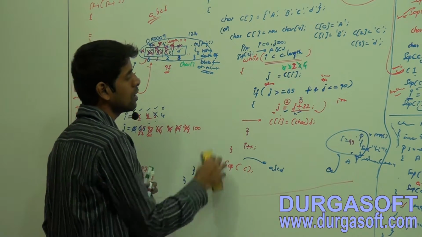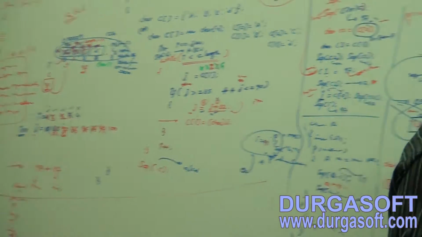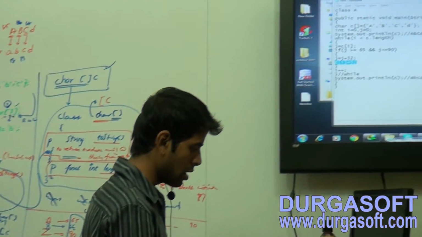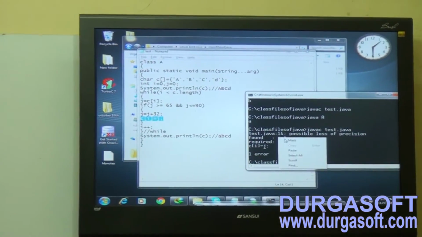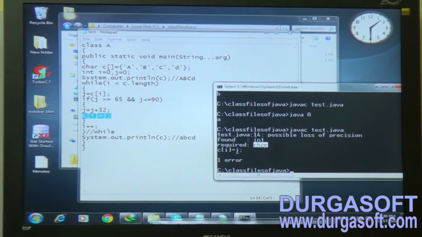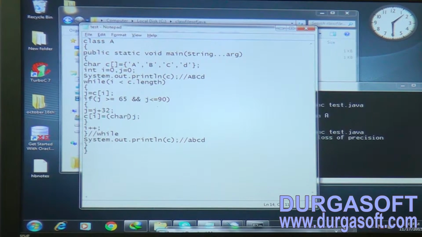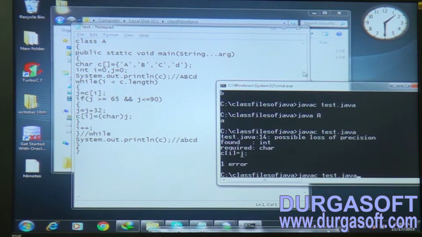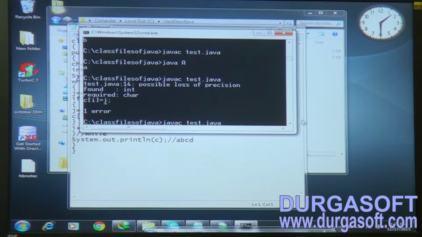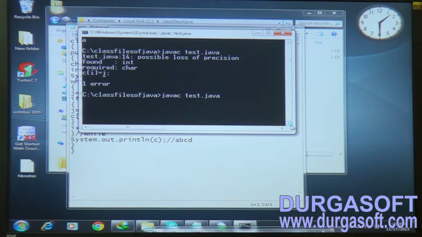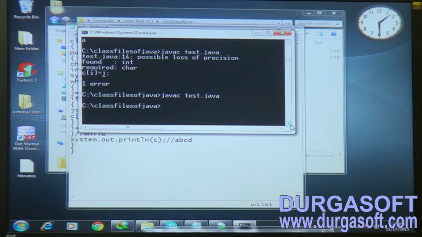Observe here. Just a small modification. Found is int, required is char. Okay, now let me typecast this one to char. Now let me compile this piece of code. Observe this one carefully. Okay, compiled successfully.